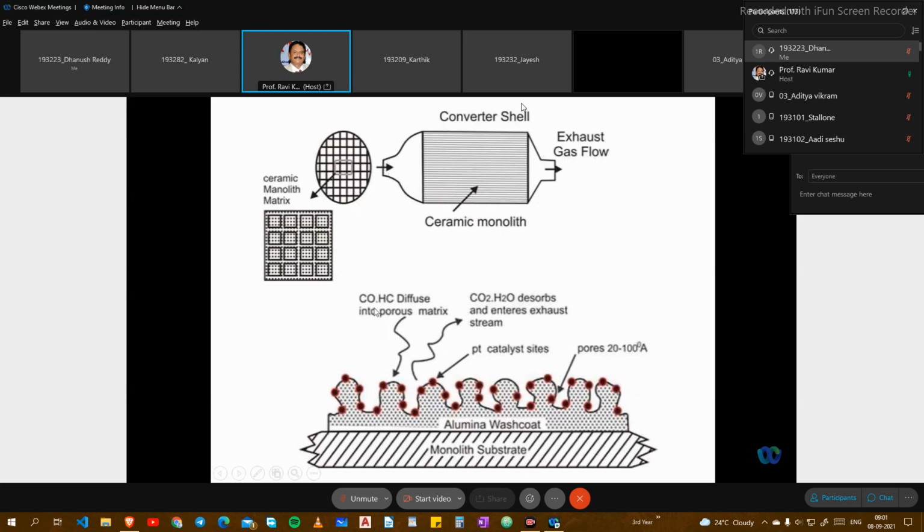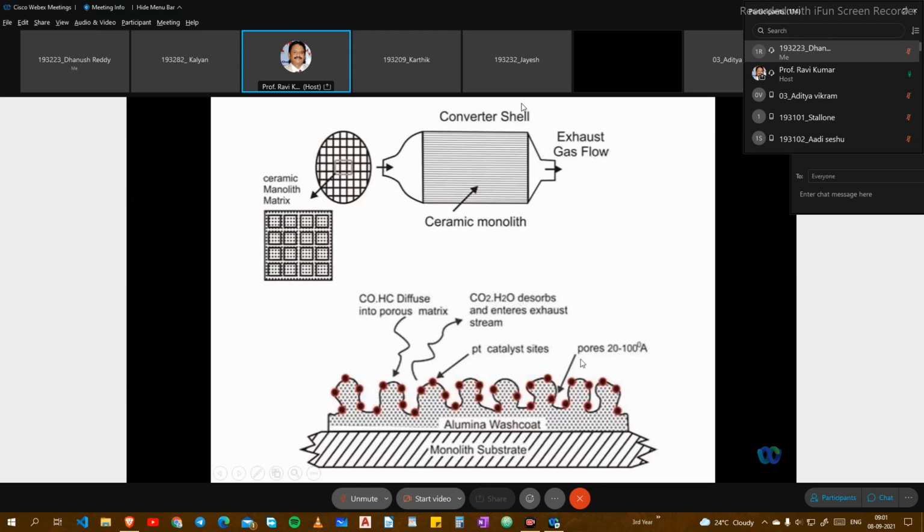If you see, the CO and HC diffuse into the porous matrix. This is the monolithic substrate, and the aluminum wash coat will be there, exposed to the CO and HC. This aluminum coating will help to absorb them. CO2 and H2 dissolve and enter the exhaust stream, and go out through the exhaust stream. The Pt catalyst sites and pores will have an ambient temperature of 2200 degrees.